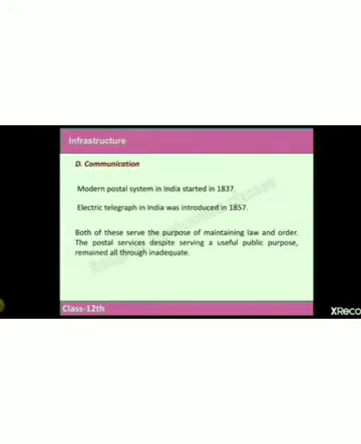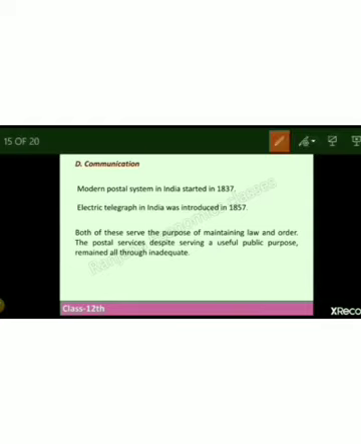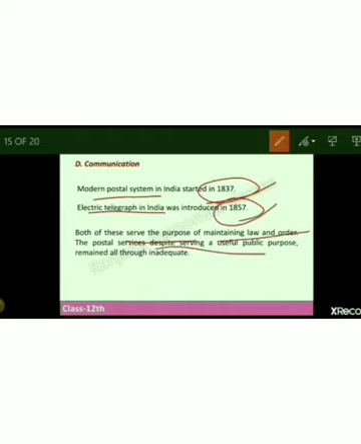So these were the areas where they put some efforts to develop the economy. Now, when we talk about communication, they built postal services in our country in the year 1837, and the telegraph was built in 1857. Both of these served the purpose of maintaining law and order. Postal services, despite serving a useful public purpose, remained all through inadequate.